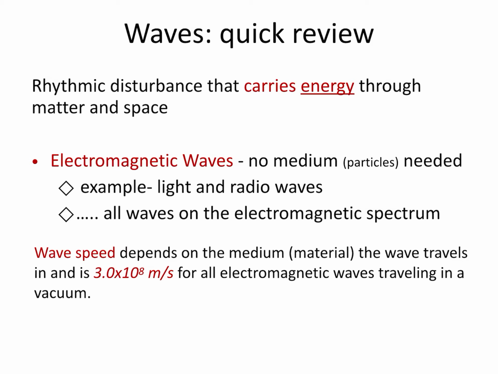And so basically what we learned last week about the speed of a wave is that the speed of the wave can be calculated by multiplying frequency times wavelength. We also learned that the speed depends on the material that the wave is passing through.